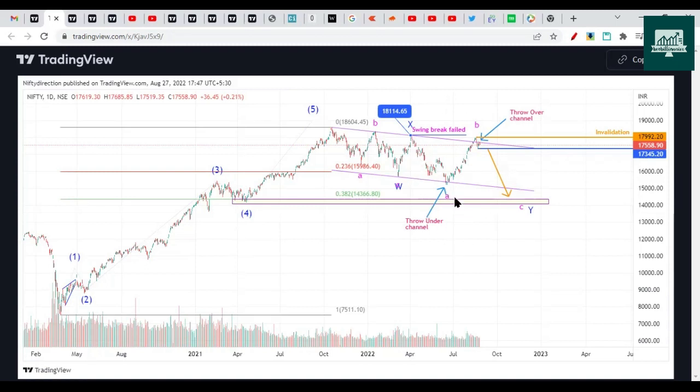So here we mentioned that price has thrown below the channel, so it will throw above the channel, and then it will drop on the downside once it starts the dip, right? So this was the chart on 27th August.